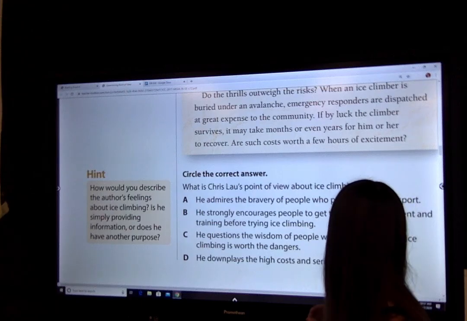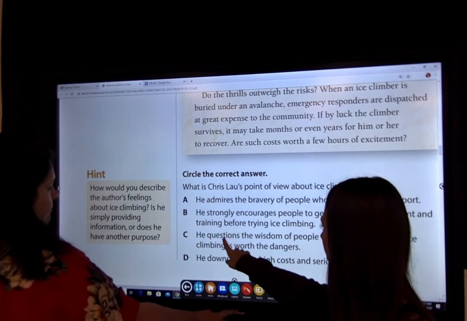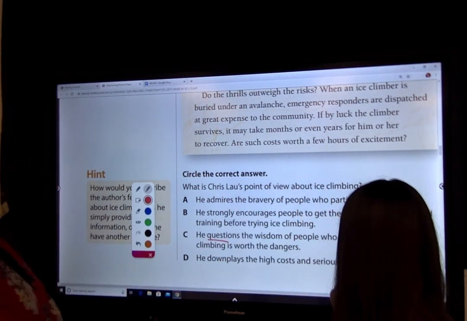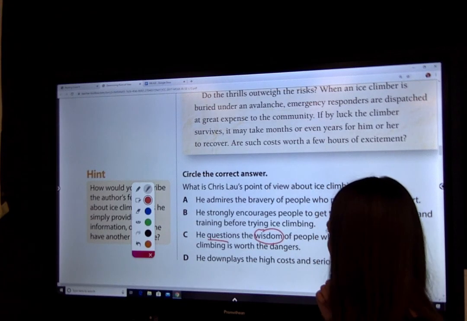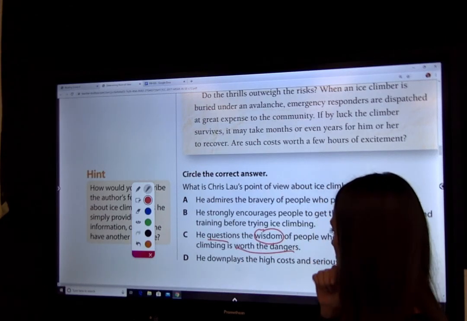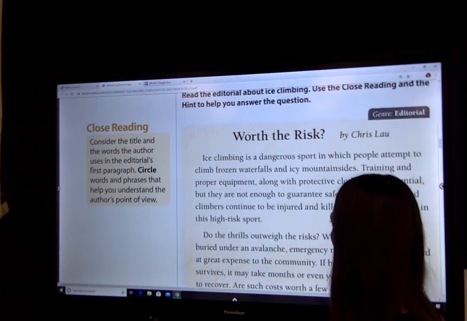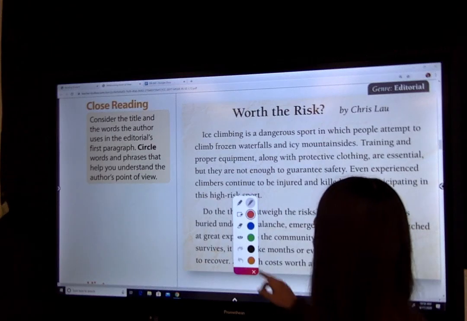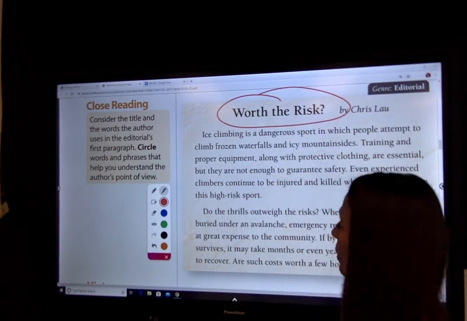C: He questions the wisdom of people who think the thrill of ice climbing is worth the danger. The key word is questions. Okay? Well, in the story, let's look. He questions the wisdom. Wisdom means, is it smart or not to do this, and is it worth the dangers? So let's go back and look at the story. Do we see him questioning? If you remember, I might have to pull this back up again. Let's look. We had highlighted worth the risk. Is that not a question in and of itself?